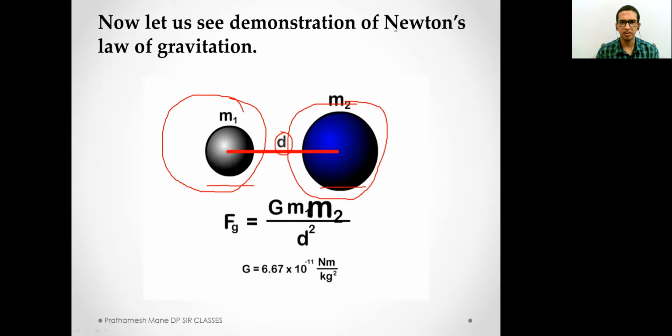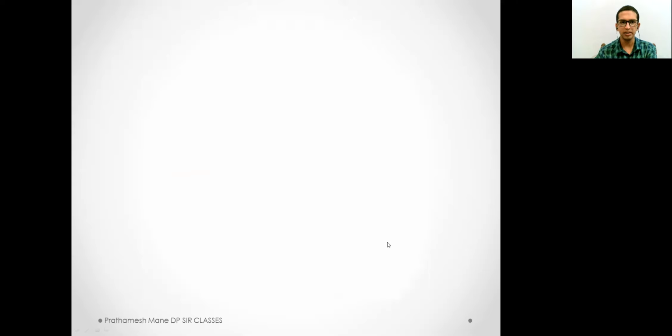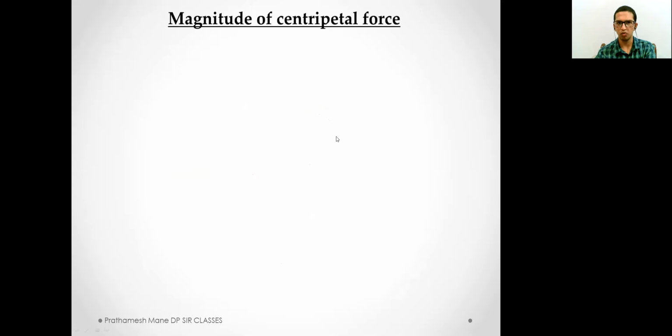So in the previous lecture, we saw Newton's law of gravitation, and we saw the universal constant of gravitation, which was the capital G, and the value of capital G is 6.67 into 10 power minus 11 Newton meter per kilogram square. These were the concepts which we learned in the previous lectures, and today we will be going on with a new topic, that is magnitude of centripetal force.